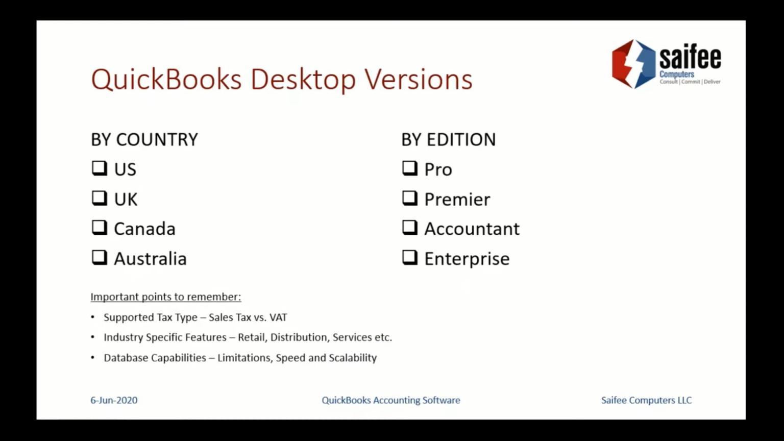Then you have the last thing, that is database capabilities, wherein if you take the enterprise version, you get higher limitations on the number of records that you can maintain, you get faster speed, you get scalability options, and so on.